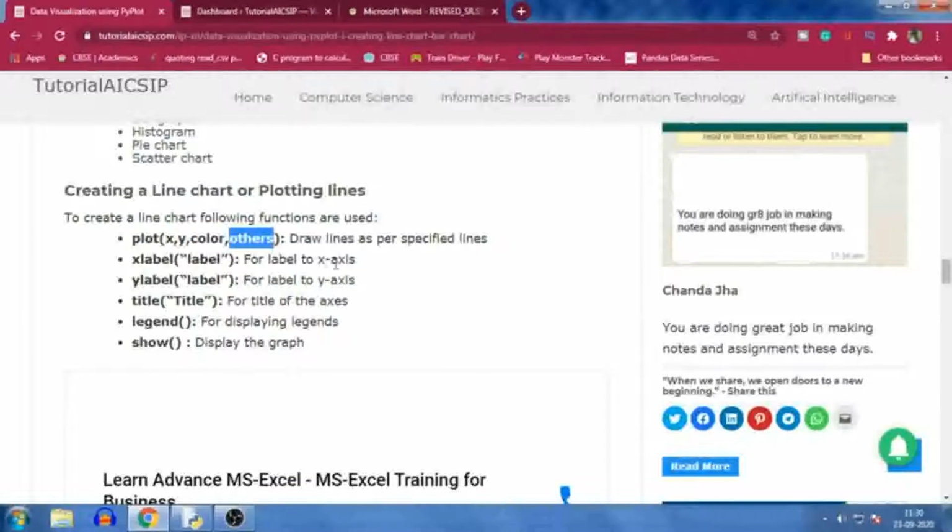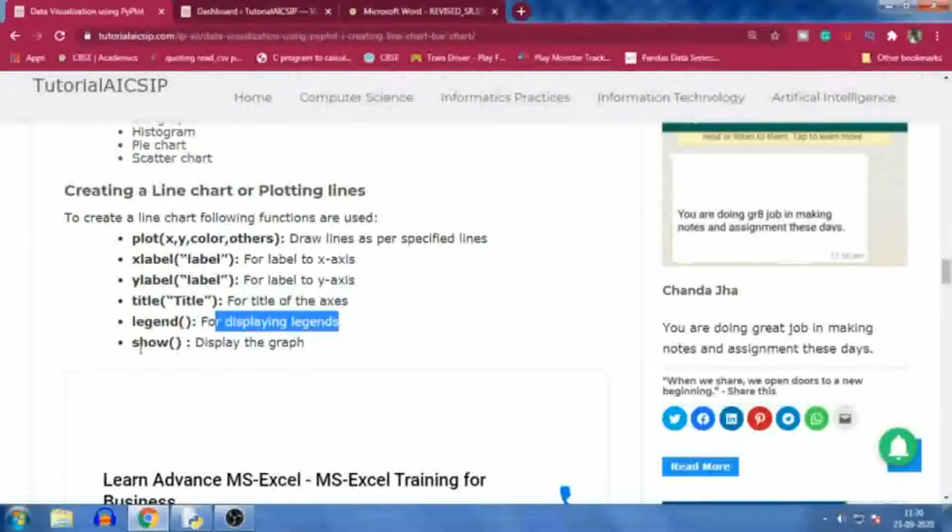This will be used to draw lines as per the specified x, y. Then xlabel, if you want to give a label for the x axis. Similarly ylabel. Then the title method gives the title of the chart. Legend, you can prepare the legends in different colors with dots and names.